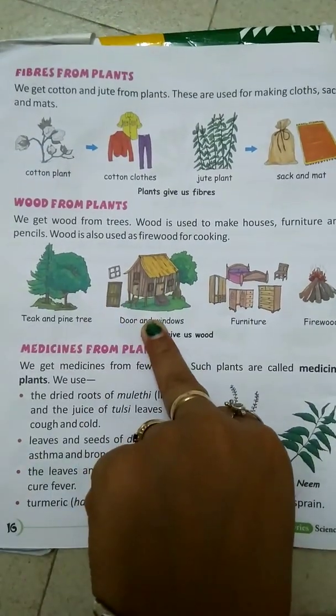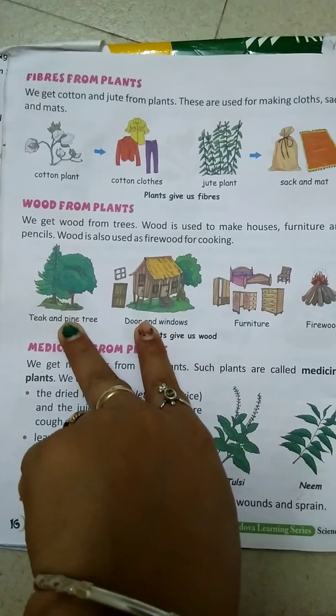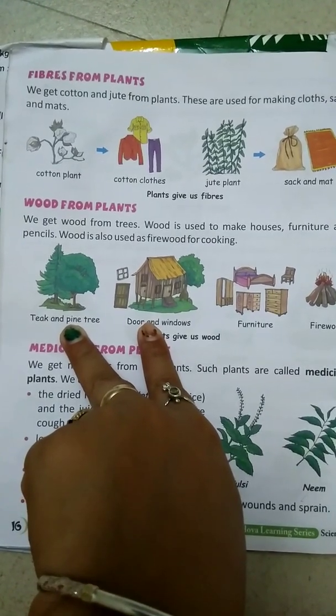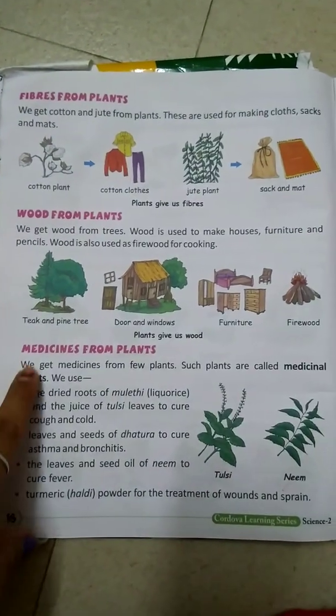Here they have made doors and windows of this house, and mostly we are using teak and pine trees to make the furniture for the houses.